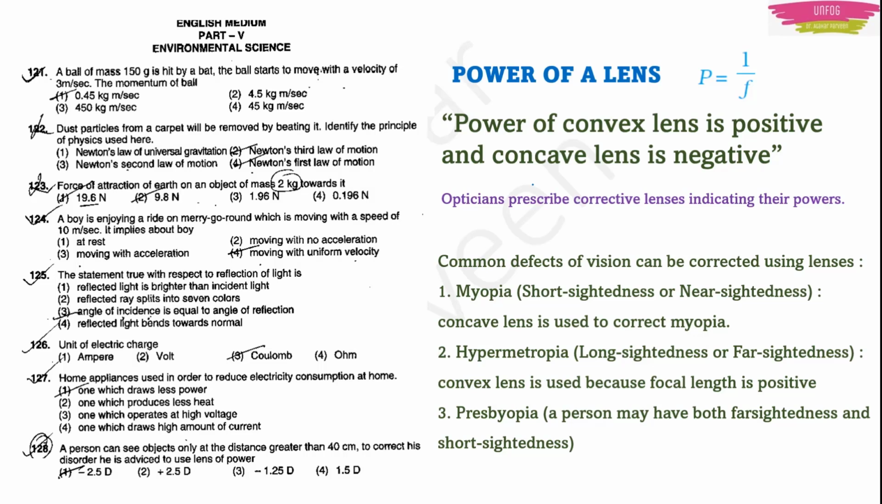And then next is hypermetropia or long-sightedness or far-sightedness. Here convex lens is used because focal length is positive. And the third one is presbyopia. A person may have both far-sightedness and short-sightedness. This can be corrected using a lens with the combination of both concave and convex lens. Okay, so this was just a quick glance about the power of the lens.